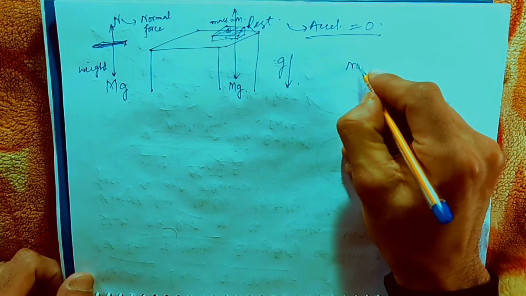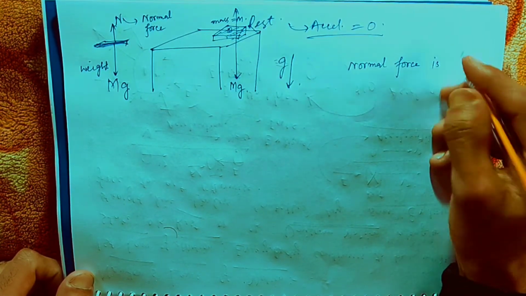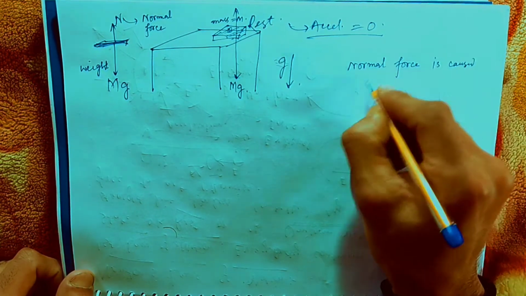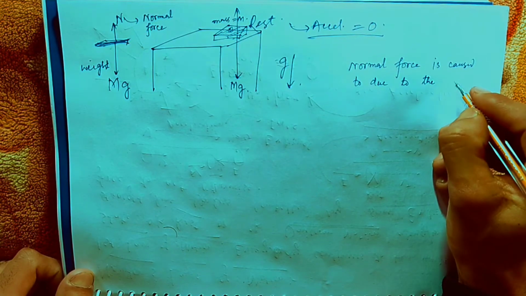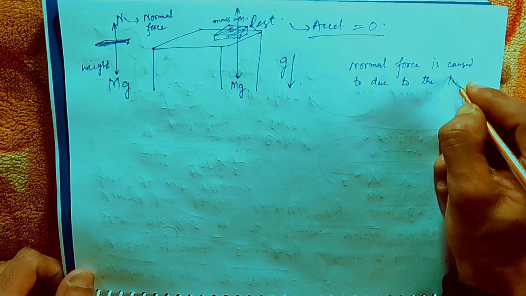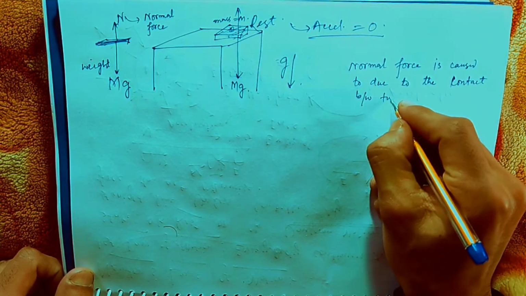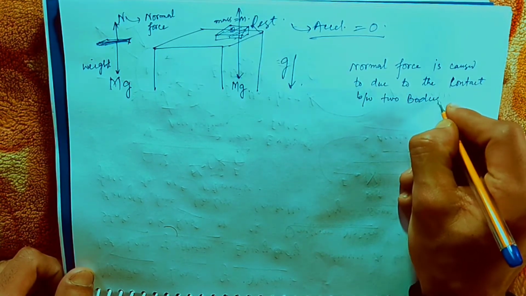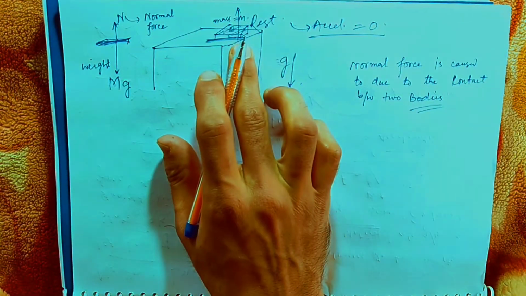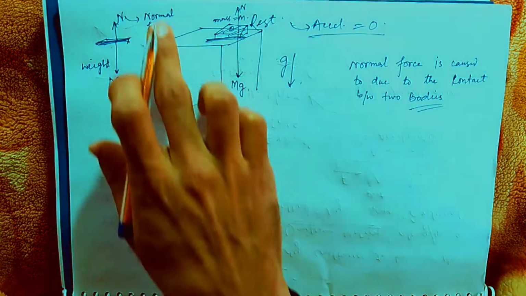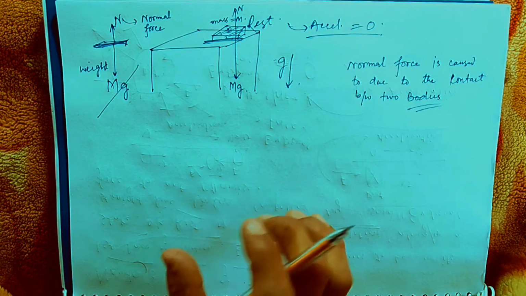The normal force is caused due to the contact between two bodies, here the table and the book itself. So there comes another force, the normal force, which cancels out the downward gravitational force.